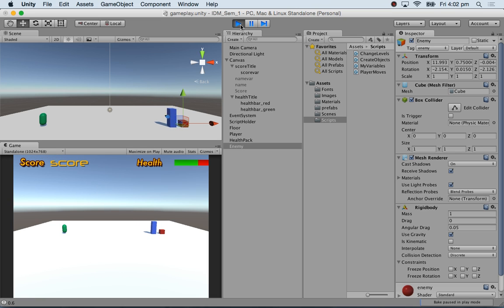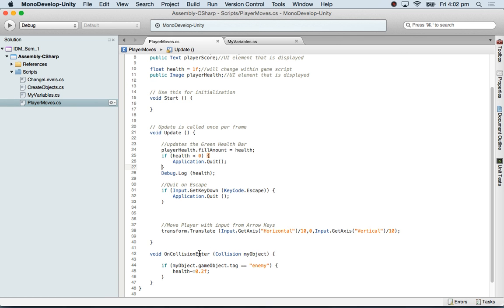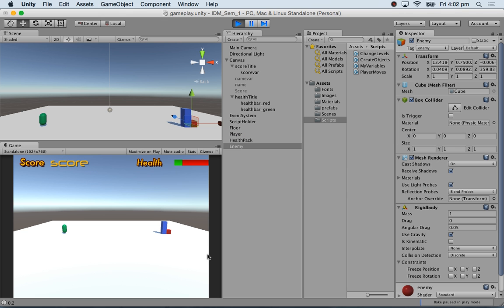So the thing is, it does it once because it's only on enter. Just like it has on collision enter, you can have on collision stay, on collision exit, and so on. Stay means as long as you're touching it, it'll keep on reducing the health. It's gone to minus, but I think if I actually make a build, and let me test a build.